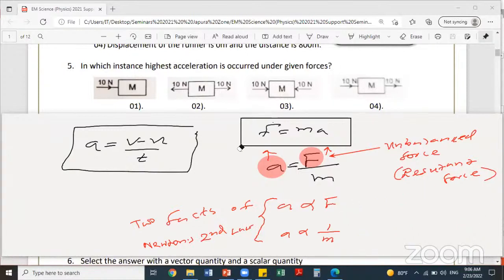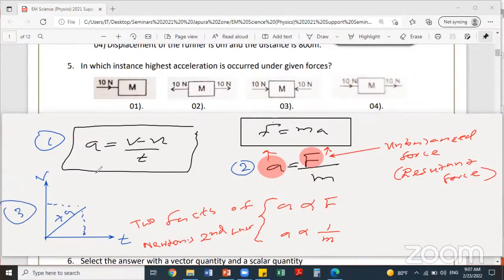Please note down this. So what are the two equations to calculate acceleration? One equation is a equals v minus u over t. Second equation, this one. Or else you can find the acceleration from the gradient of the graph also. The gradient or the slope of a velocity time graph also gives acceleration. From the graph you can find acceleration directly. So that is the third one. From the data use this equation to find acceleration.